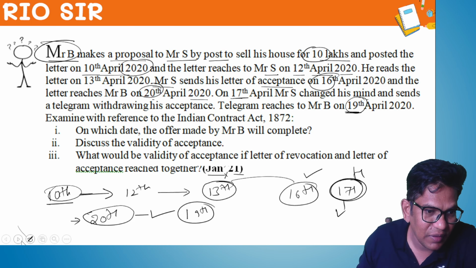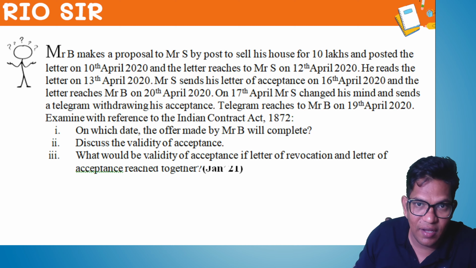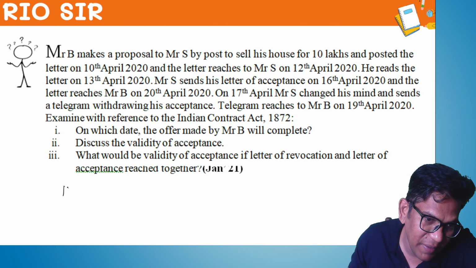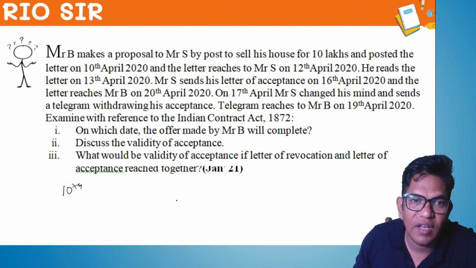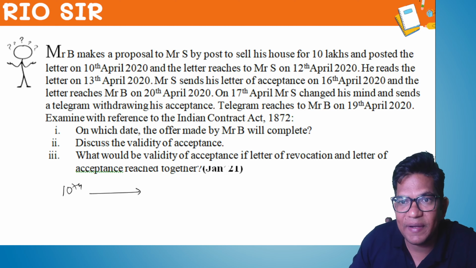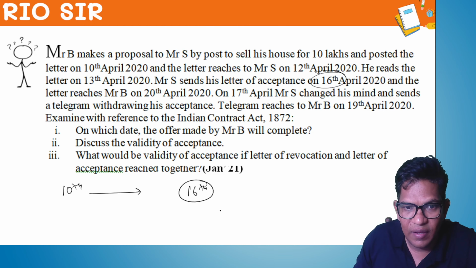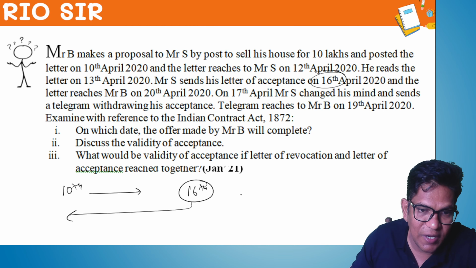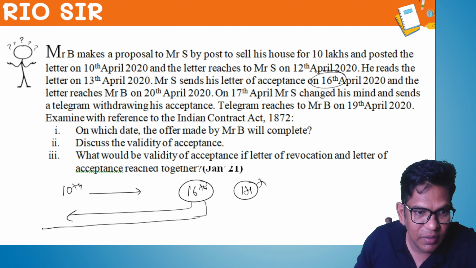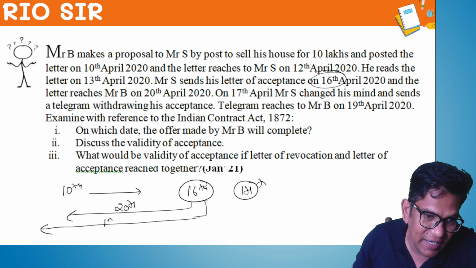Did you understand? Tell me guys fast. So there are some specific dates here. See, offer made on 10th, and acceptance is sent on 16th. Before the acceptance reached the proposer, on 17th they sent a revocation by telegram. So acceptance received on 20th and revocation received on 19th.